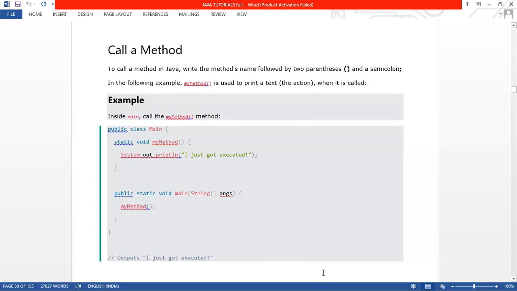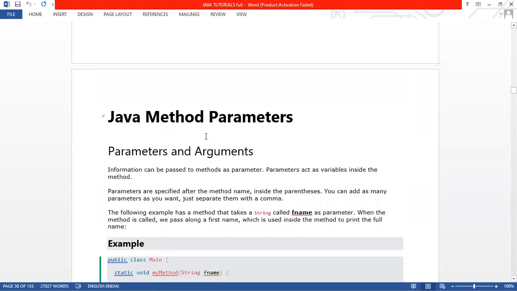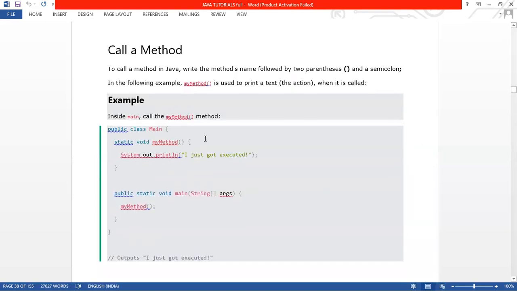Yes, sir. That method is very easy. Everyone understood, no? Anyone having any issue in that particular method part? No, sir. Okay, so execute that program example, everyone. Just a minute. That will be the last topic. Otherwise, the next topic will be Java method parameters, which is another topic, so I'm not going forward to it because this is the last topic. Please execute that program.